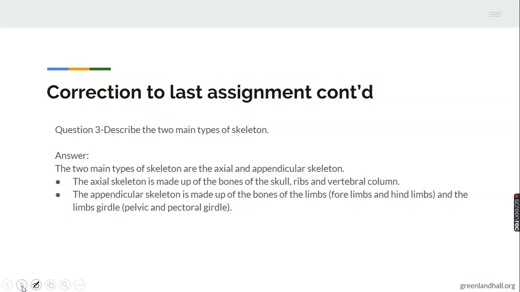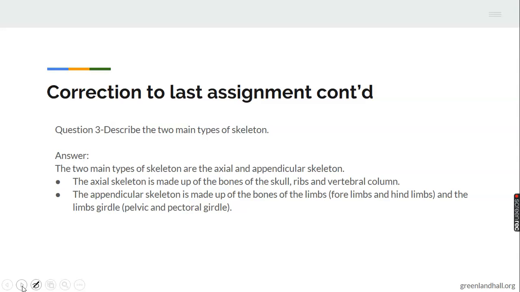Let's look at the last question. Describe the 2 main types of skeleton. The 2 main types of skeleton, we have the axial skeleton, which is made of the bones of the skull, the ribs, and the vertebral column. Then we also do have the one they call the appendicular skeleton, which is made of the bones of the limbs.